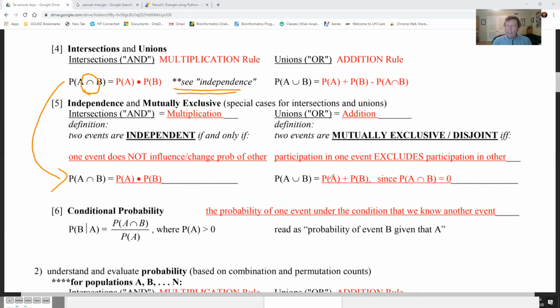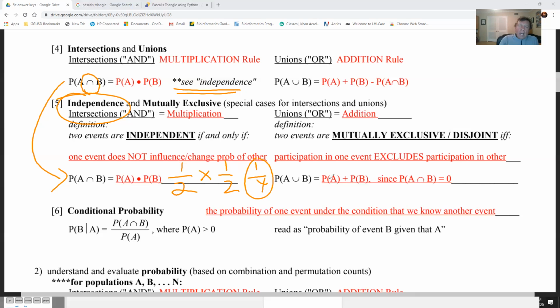Now, one pregnancy does not affect the other pregnancy. So because they're independent, the probability of having a boy in the first child is a half, and the probability of having a boy in the second child is also a half. So a half times a half is 1/4, okay? And the multiplication works because the events are independent.